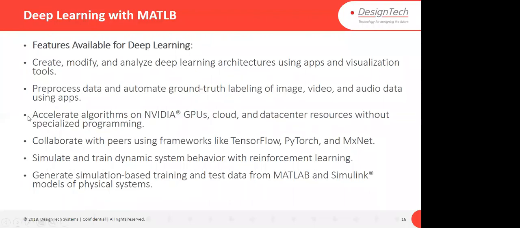Further, you can pre-process the data and automate the ground truth labeling of images, videos, and audio data using apps. If you're working on real-time detection, we require ground truth data. Ground truth data is the kind of data which we require during training. For real-time detection, we need to label the data.